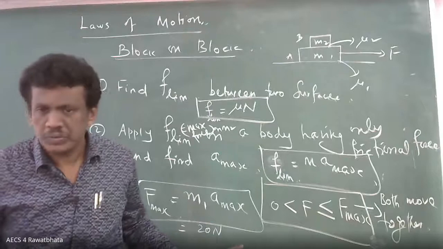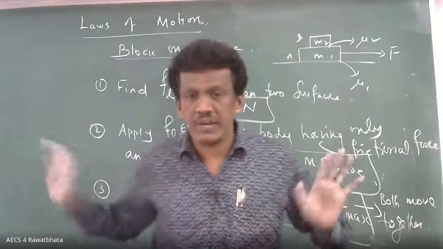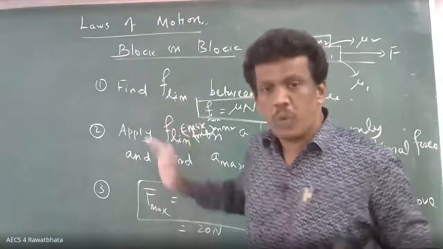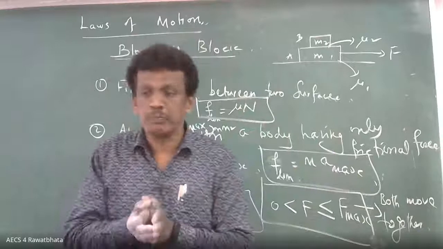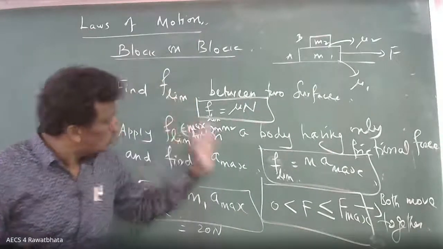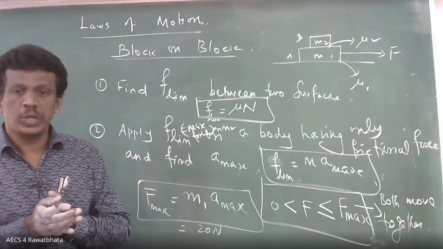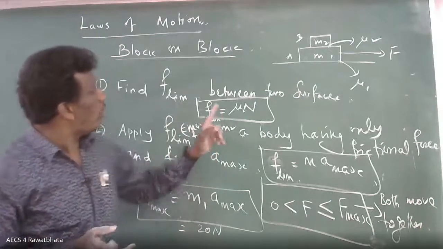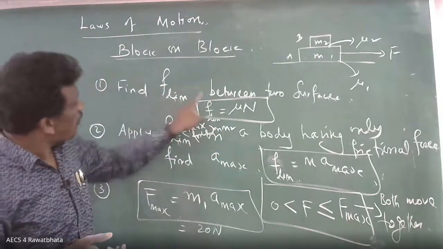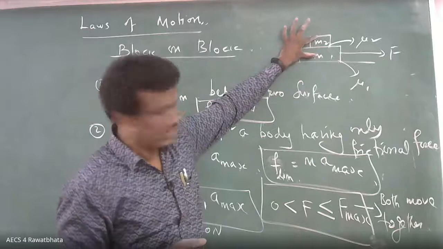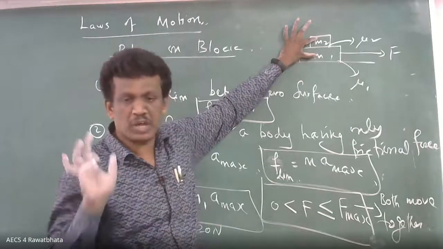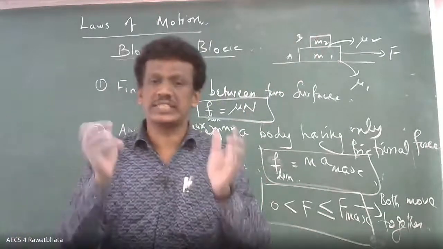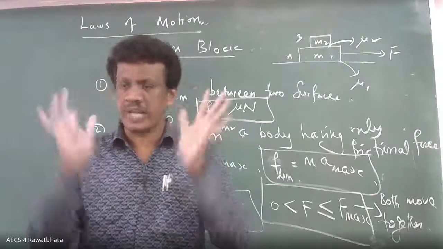Clear? So this is the condition. I have not discussed any numerical now. I have explained only the concept. Just go through this concept. So first point, find the limiting friction between the two bodies. You know the basic formula: F equal to mu N, where N is mg. Whatever the value, you will write.